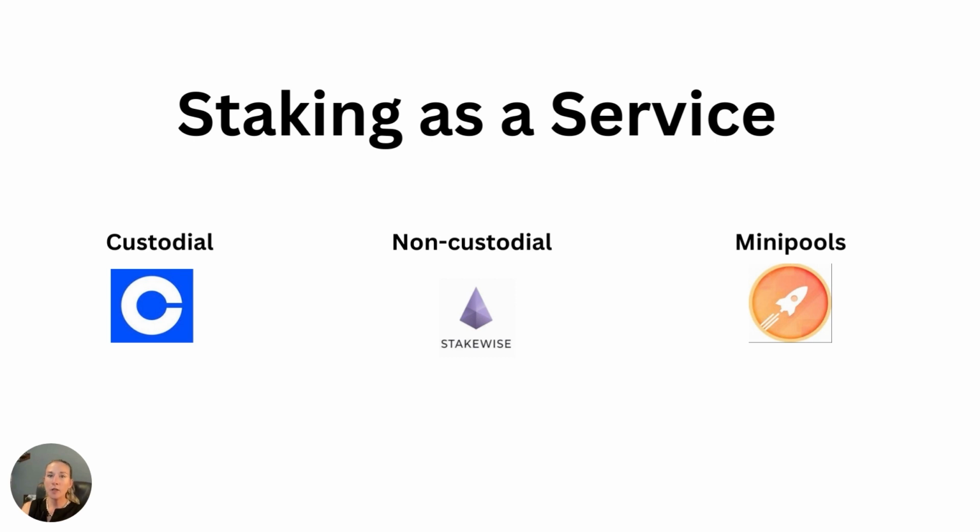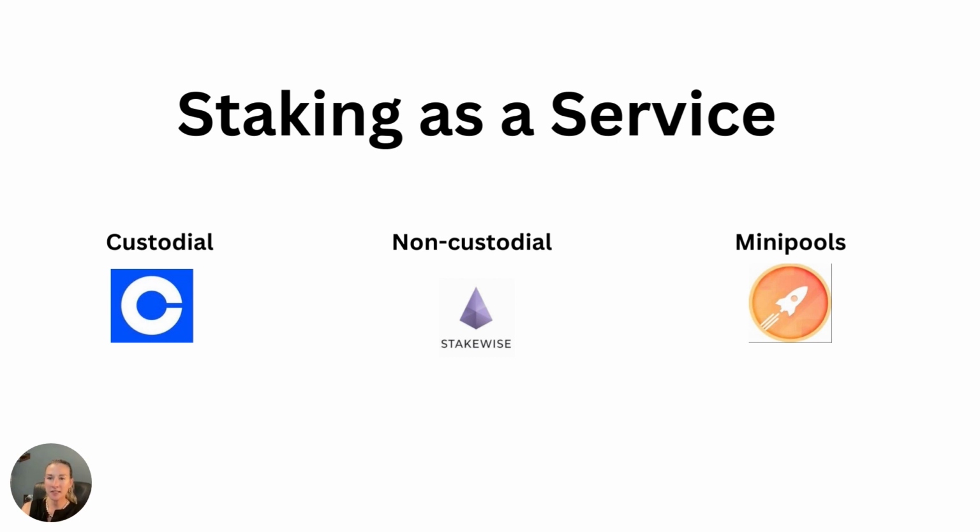So how do you stake? Well, you do staking as a service, which is that intermediary for holders of ETH who want to stake but don't want to run a node. Users can stake their ETH and earn rewards. With staking as a service, you're giving your Ethereum tokens, they stake it for you. They use their own node validators, they earn the yield, take a fee, and pass it to you.